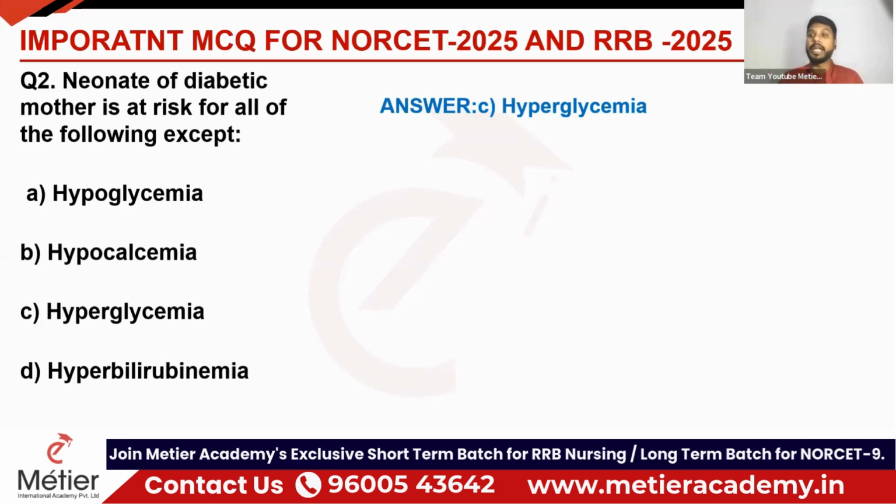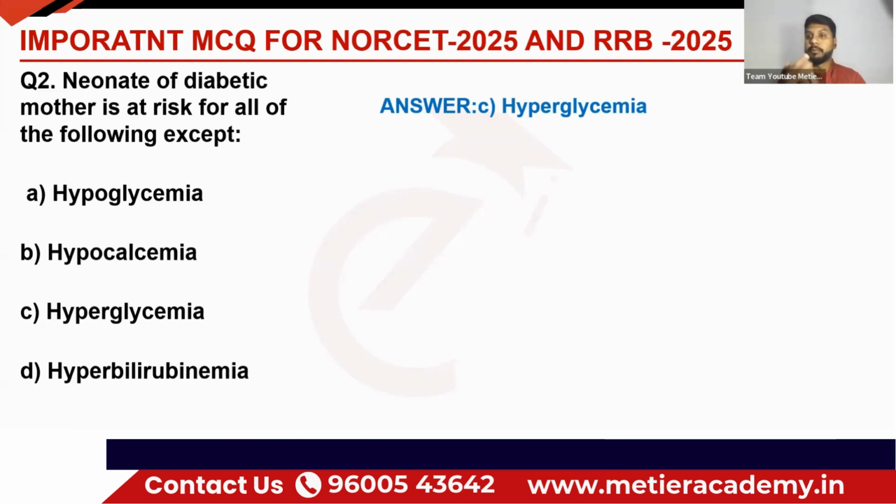So why is hypocalcemia happening? Similarly, the high glucose level of the mother will suppress the PTH, parathyroid hormone, of the neonate or fetus. So that suppression leads to hypocalcemia, right? Because parathyroid hormone is the main hormone for calcium regulation. So that will be suppressed due to the hyperglycemia of the mother.